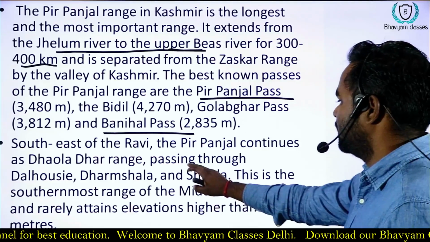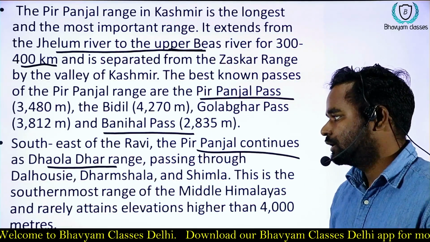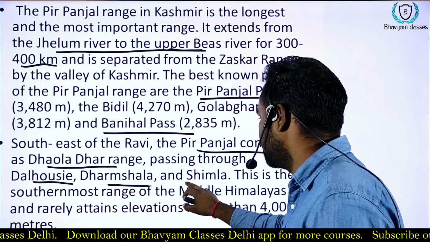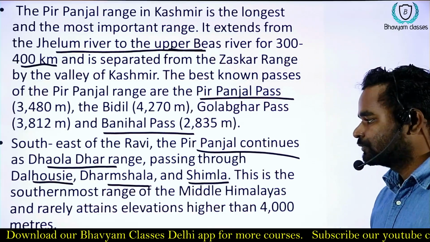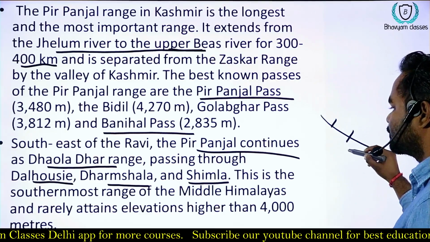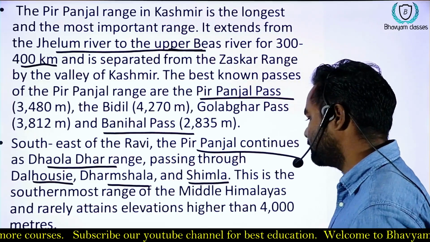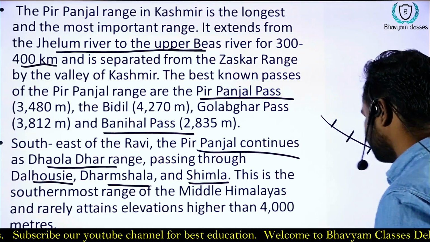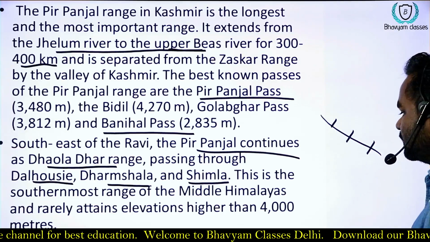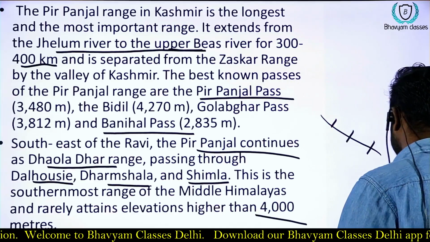So Pir Panjal continues in the name of the Dholadhar range. Okay. Passing through Dalhousie, Dharamshala, and Shimla. So the three hill stations, Dalhousie, Dharamshala, and Shimla, are present in the Dholadhar range. Okay. Not in Pir Panjal. Okay. And the height of the Pir Panjal and the Dholadhar range is around 4000 meters.